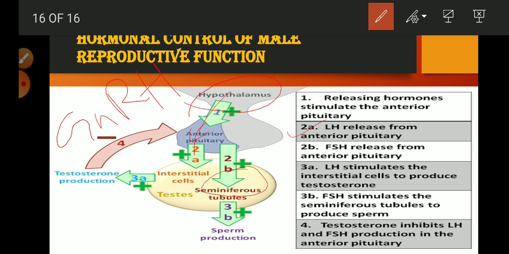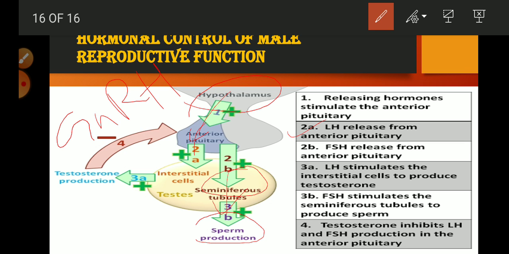FSH stimulates the seminiferous tubules to produce sperms. As we know, sperms are produced in seminiferous tubules from primary spermatocytes or spermatogonia, which are within the epithelial lining of the seminiferous tubules. Then sperm production is done.